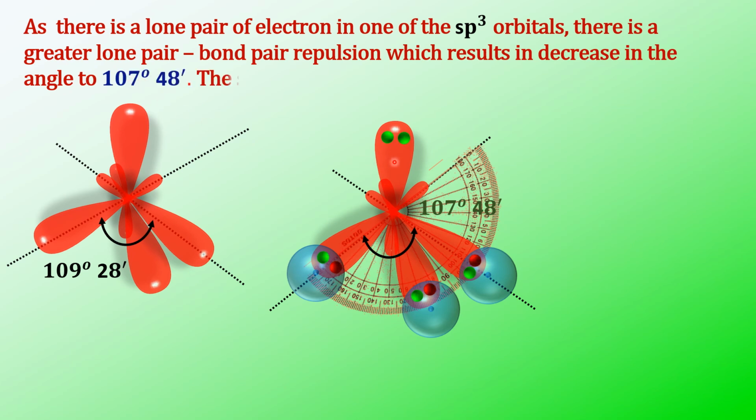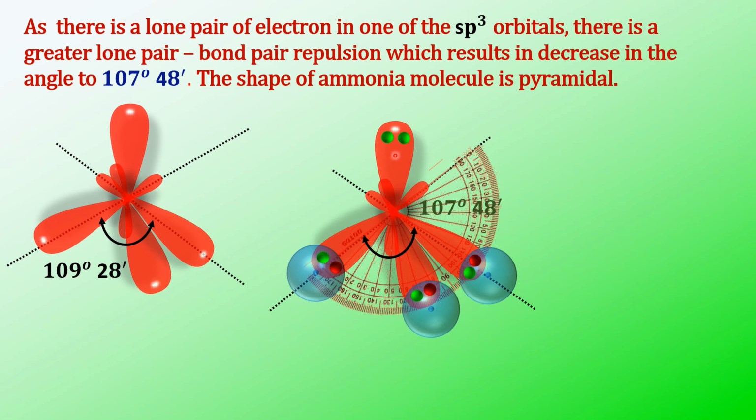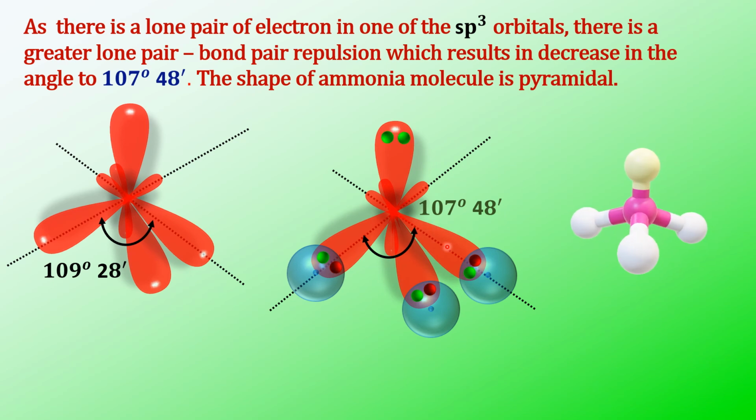So the shape of ammonia is not tetrahedral, it is pyramidal. The shape has changed because of the repulsions of the lone pair and the bond pairs, and even the angle is decreased from 109 degrees 28 minutes to 107 degrees 48 minutes. Though it is undergoing sp3 hybridization, because of the repulsions you find it like that.